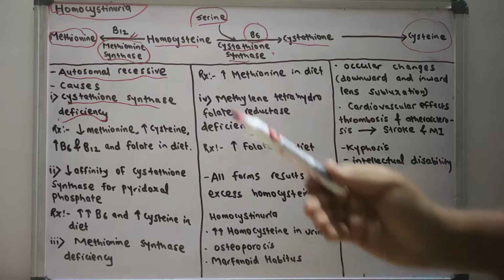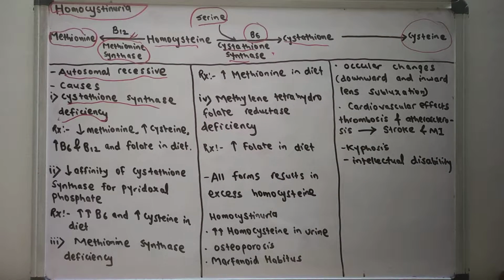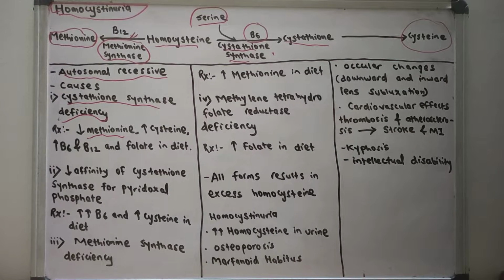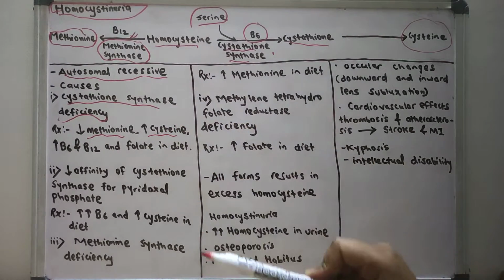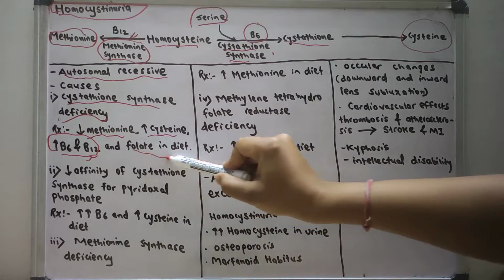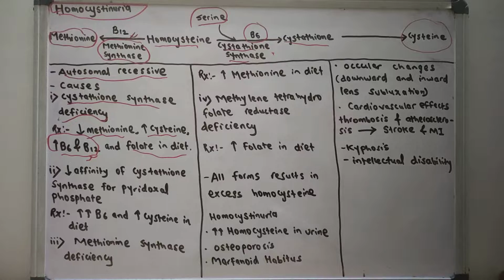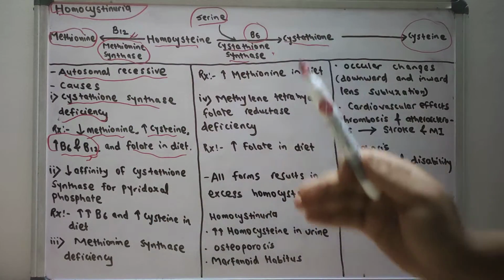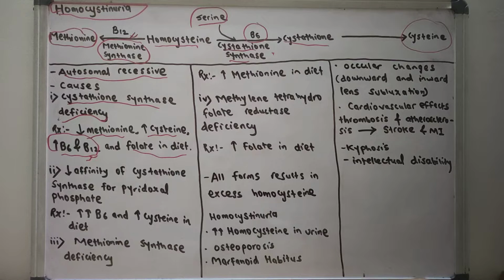So what is the treatment of this type of homocystinuria when there is cystathionine synthase deficiency? In the diet we have to decrease the methionine intake and increase the cysteine intake. We should increase vitamin B6, vitamin B12 and folate consumption. So the diet containing methionine should be decreased, whereas the diet containing cysteine, vitamin B6, vitamin B12 and folate should be increased, or external administration of folate, vitamin B6 and vitamin B12 should be done.